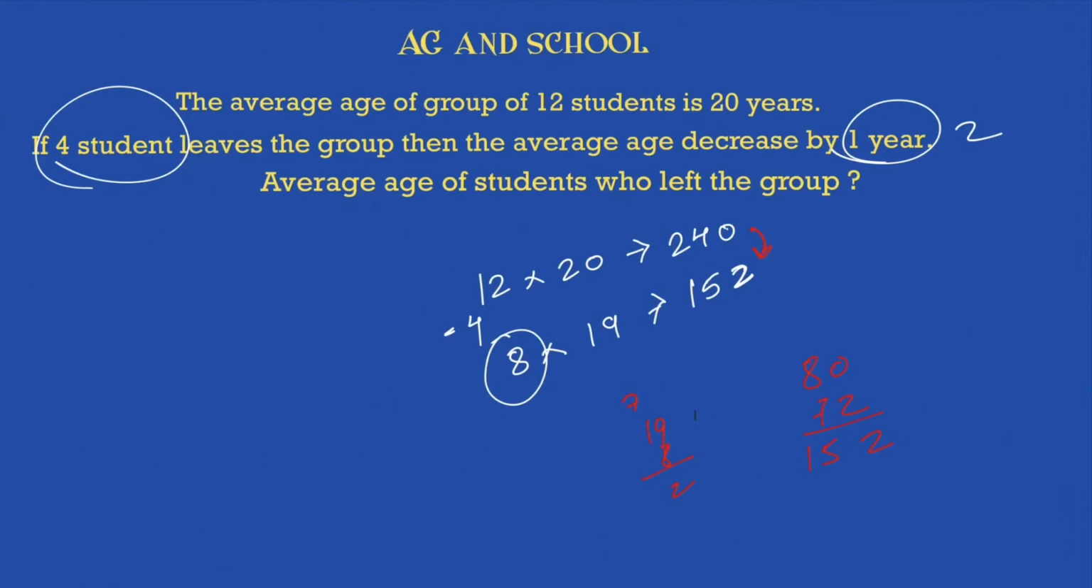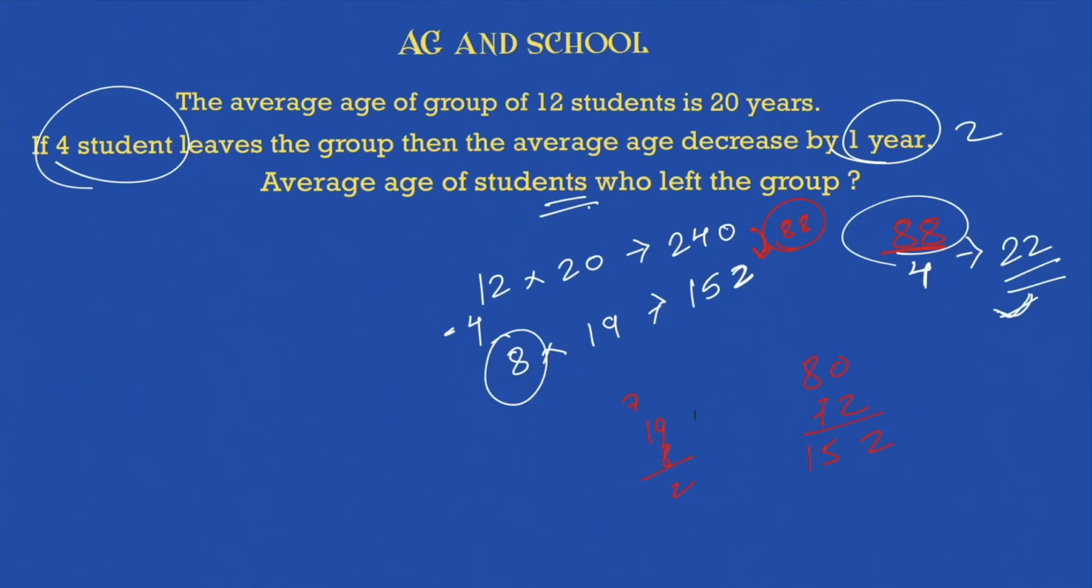This is nothing but subtract this, so 240 minus 152, which is nothing but 88, right? So they took out 88. 88 is being taken out by 4 students, so per student took out how much? 88 divided by 4, which is nothing but 22. That is the average age of the students who left the group. Sum of the age is 88, but average will be nothing but 22, and that's how simple it goes.